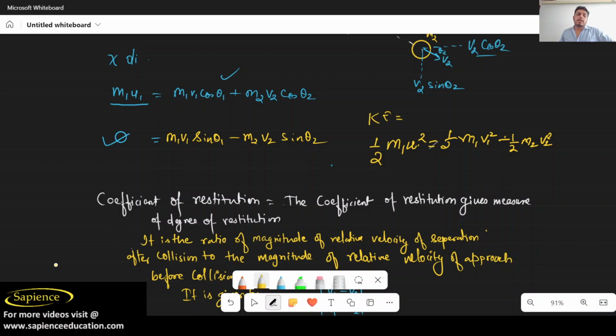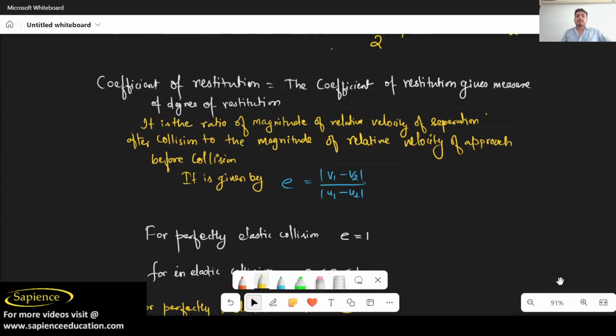Now I will talk about the coefficient of restitution. What is exactly the meaning of the coefficient of restitution? It gives a measure of the degree of restitution. It is the ratio of the magnitude of the relative velocity of separation after the collision to the magnitude of the relative velocity of approach.